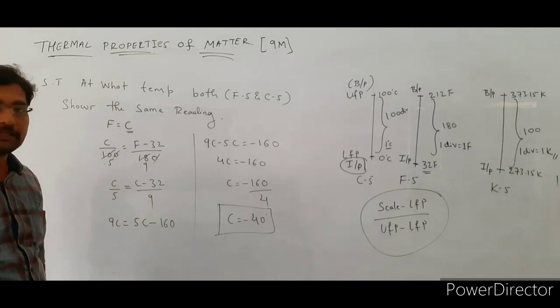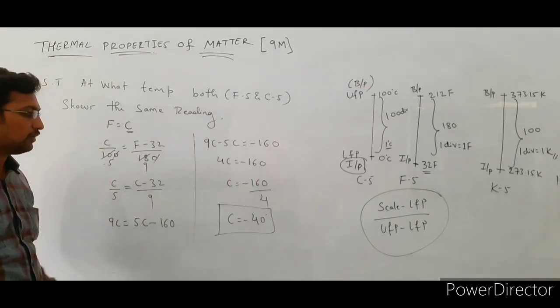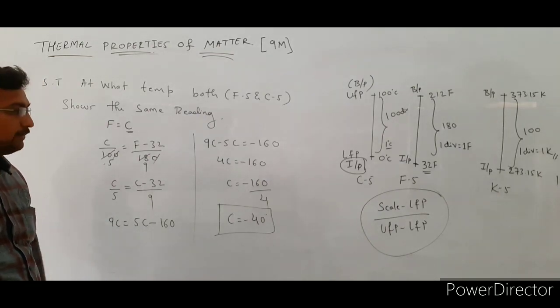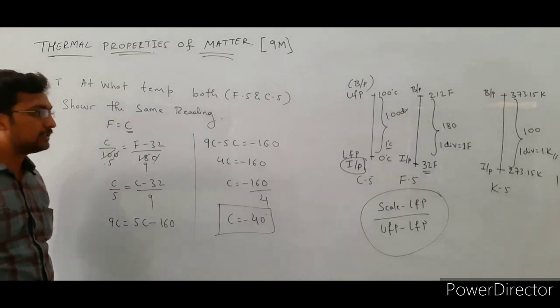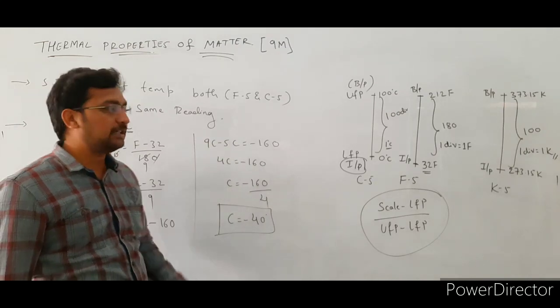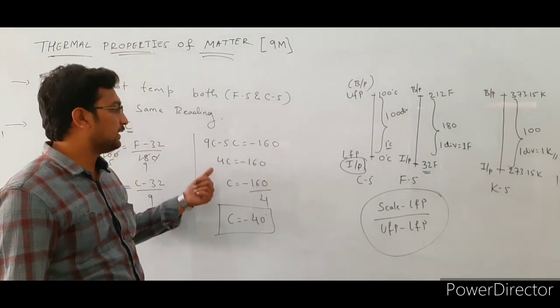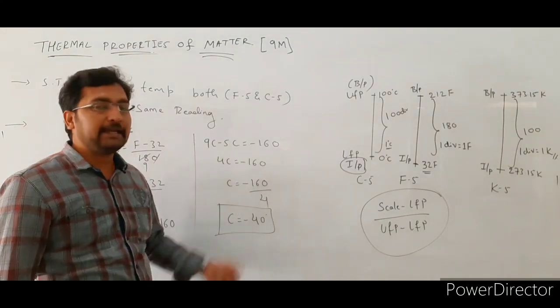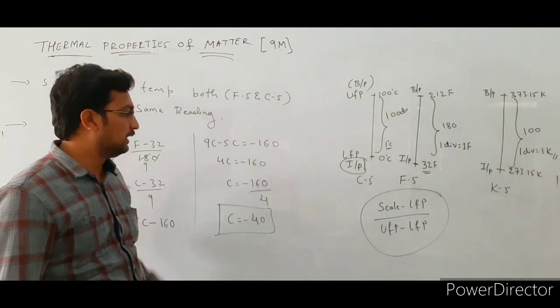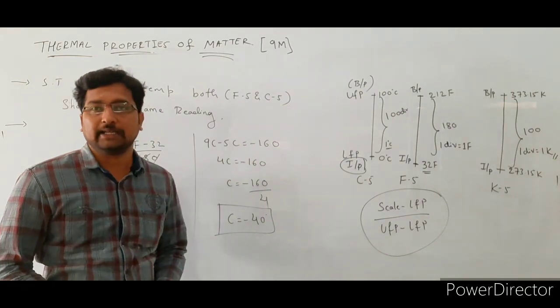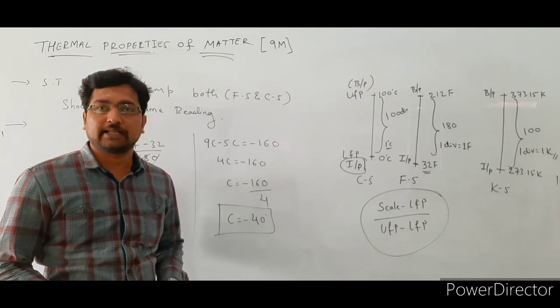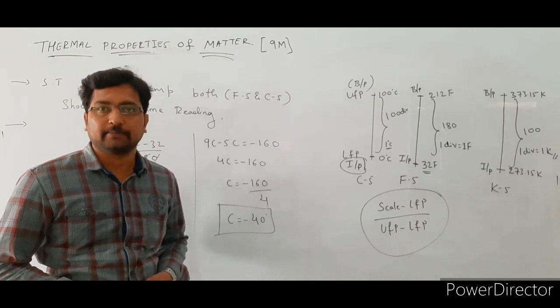After that cross multiply this one, then it becomes 9C is equal to 5C minus 160, right? Then take this 5C this side, then it becomes 9C minus 5C is equal to minus 160, that is 4C is equal to minus 160, then C is equal to minus 40 degree. At minus 40 both the scales show the same reading.